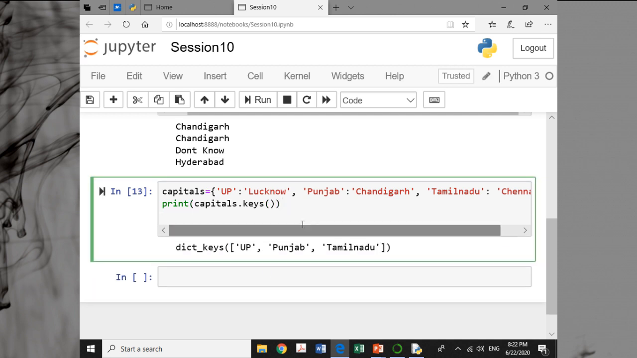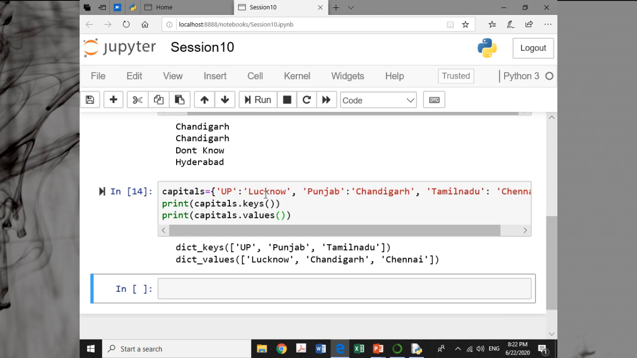Similarly, if I say here print capitals dot values, it will give you a list of values.